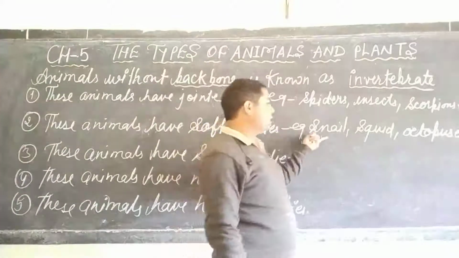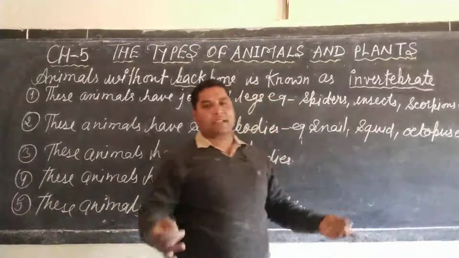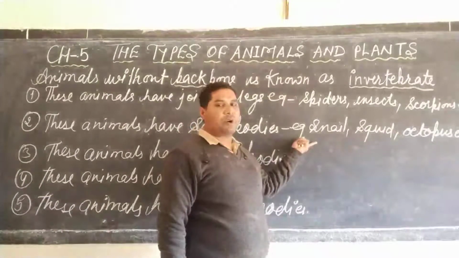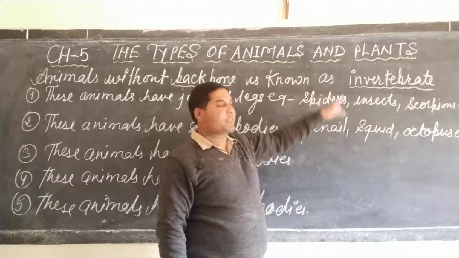Many more have a soft body and are included in invertebrates, dear student.